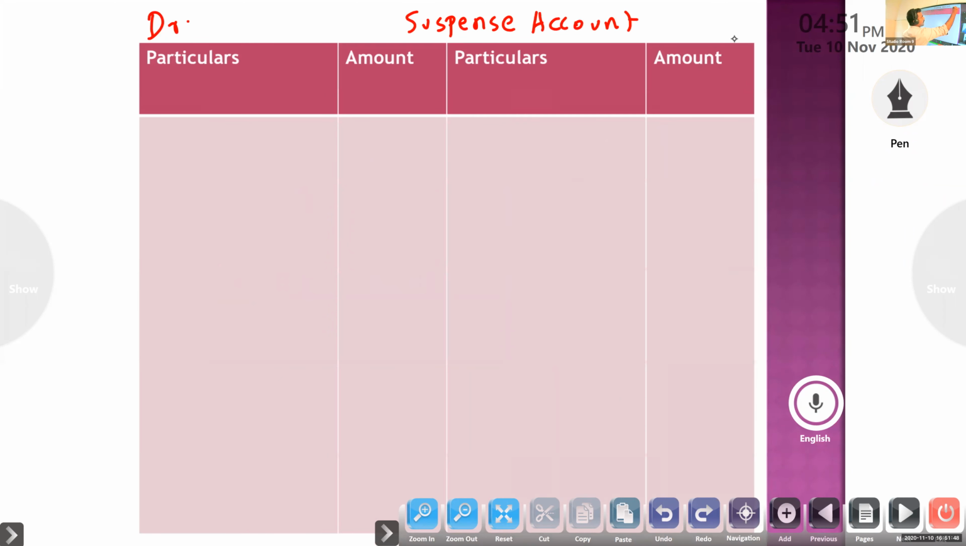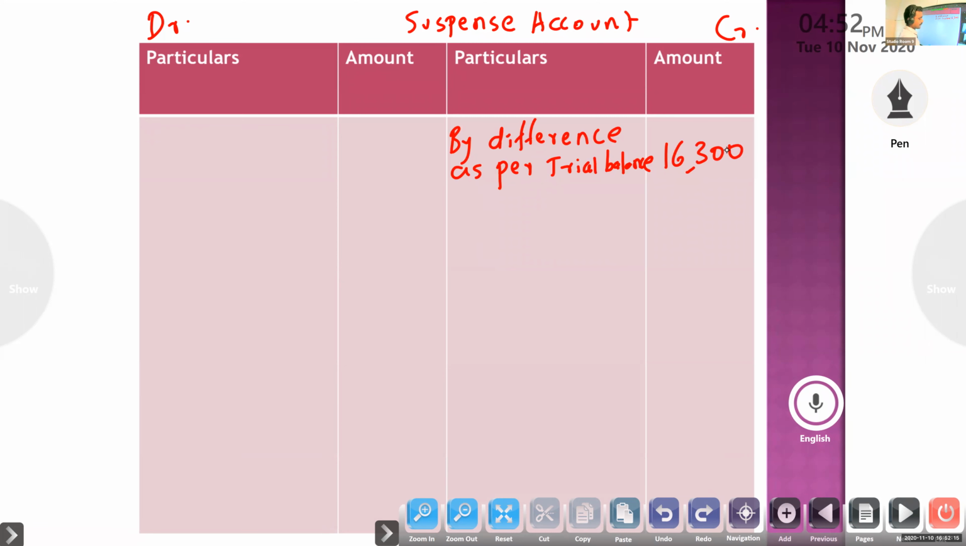debit, credit. Excess debit is there, so on the credit side we have to write "By difference as per trial balance", already given as 16,300. If it is excess credit, you have to write it on the debit side. If it is excess debit, you have to write it on the credit side, in the suspense account. So now we will post